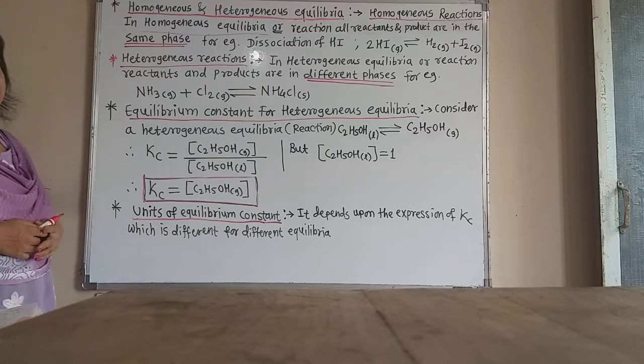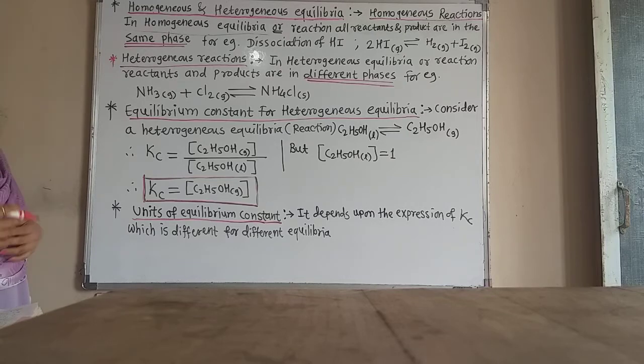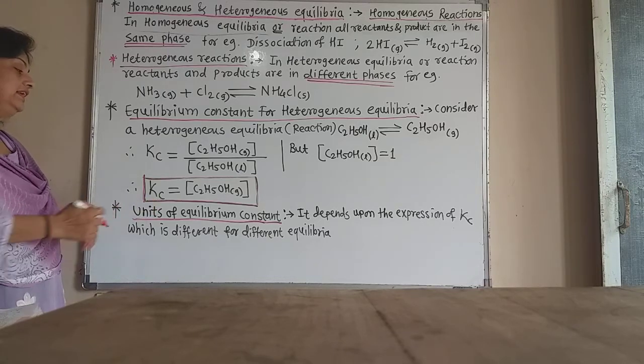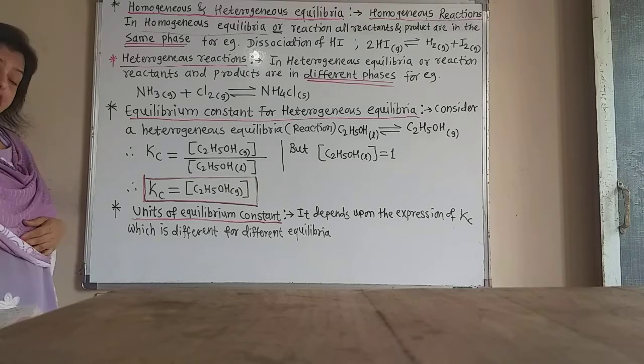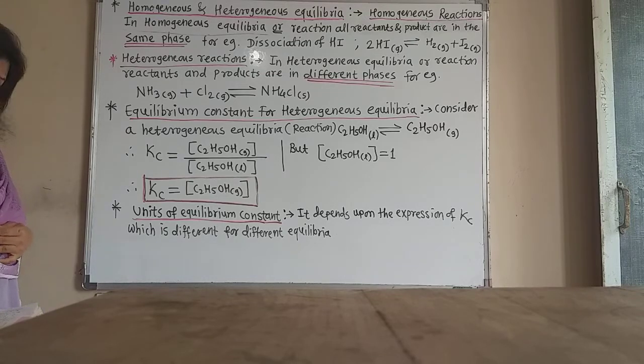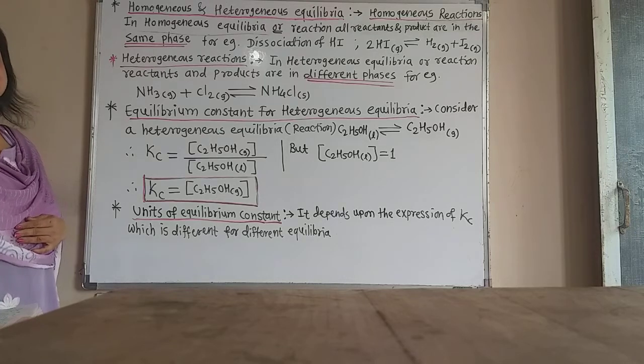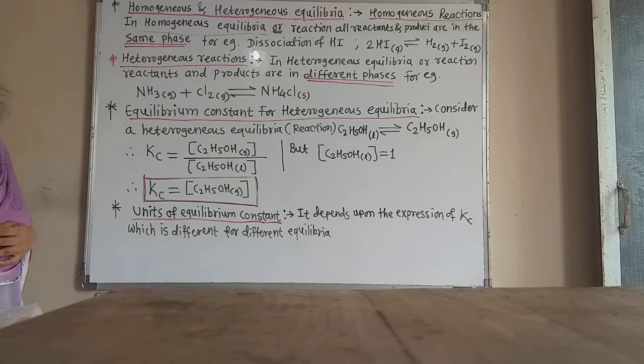Now let us learn about the units of equilibrium constant. Why units? Because the units of equilibrium constant depend upon the expression of the equilibrium constant. Here Kc is only the concentration of the gaseous ethyl alcohol, that is moles per decimeter cube. Such types of units may be different. If both the reactants and the products are in the same units, then the units may cancel and there is no unit for the Kc.